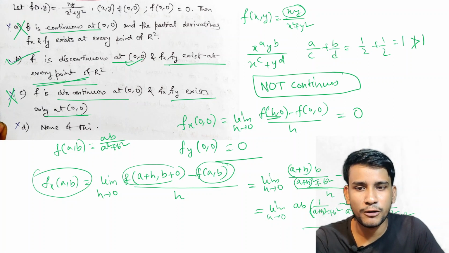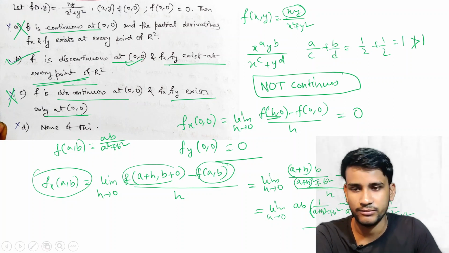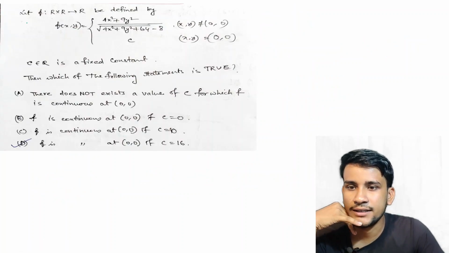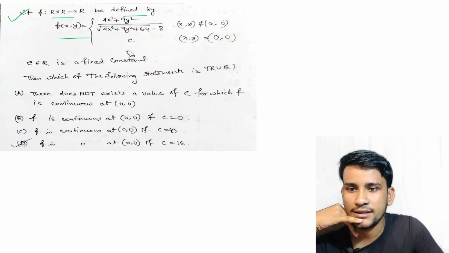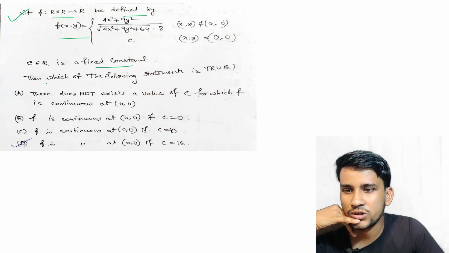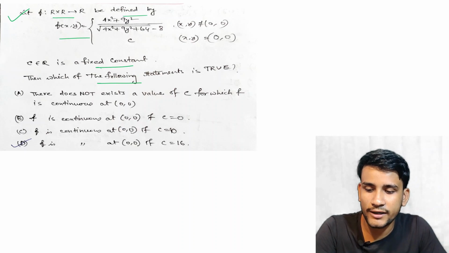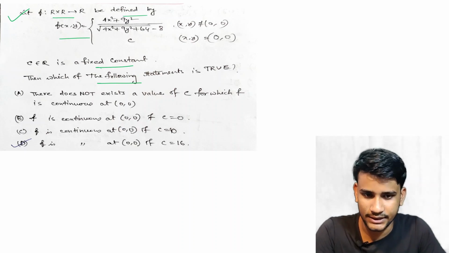If you have any problem or are facing any problem, then you can comment, I will solve this problem again. Okay, now again a question. It says, let f from R2 to R be defined by f(x,y) equal to 4x square plus 9y square by this one, and then this, where c belongs to R is a fixed constant. Then the following statement is true. So you have to find the true statement.